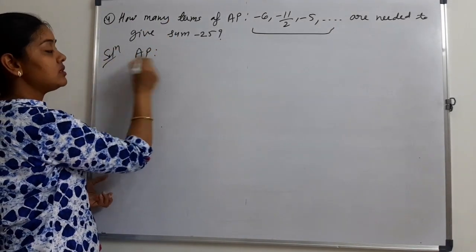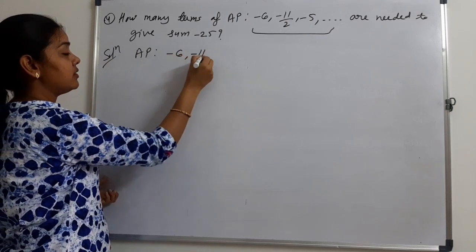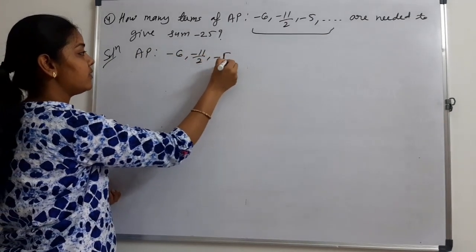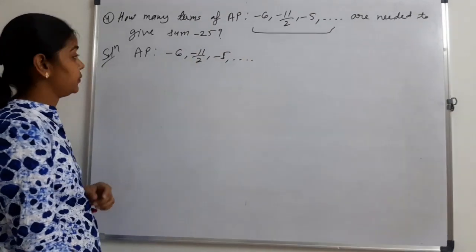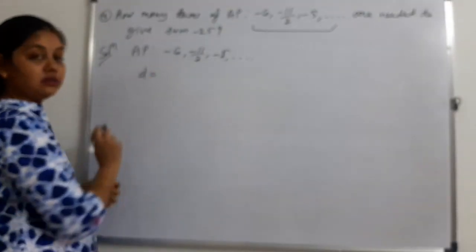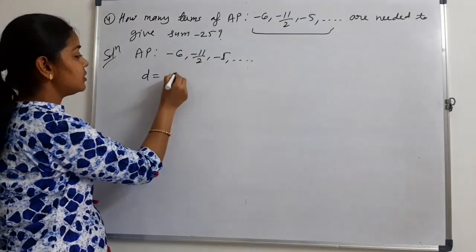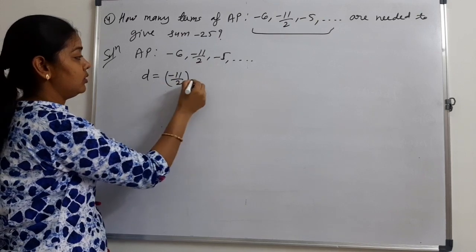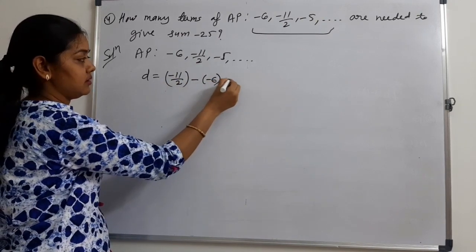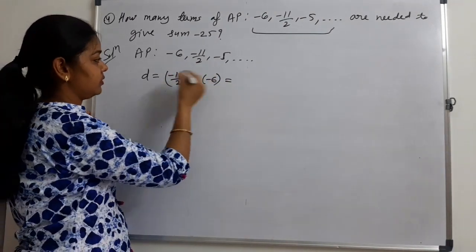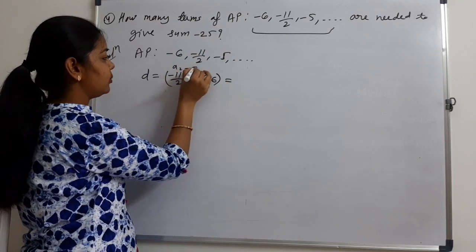The AP is given to us, that is minus 6, minus 11 upon 2, minus 5, and so on. What will be D here? That is the common difference, the difference between two consecutive terms. It means minus 11 upon 2 minus 6. It means I have done A2 minus A1.